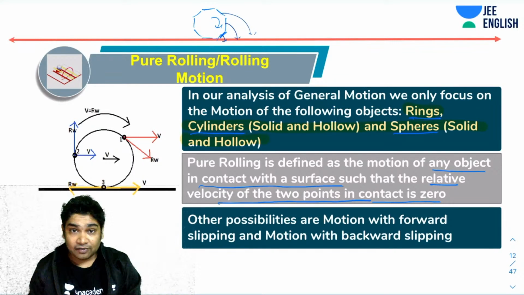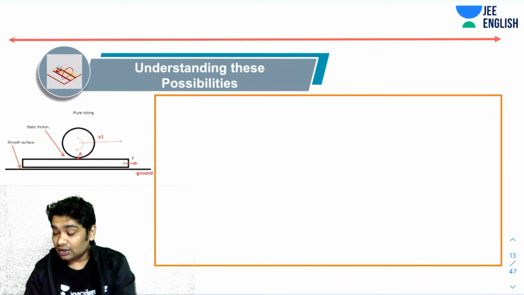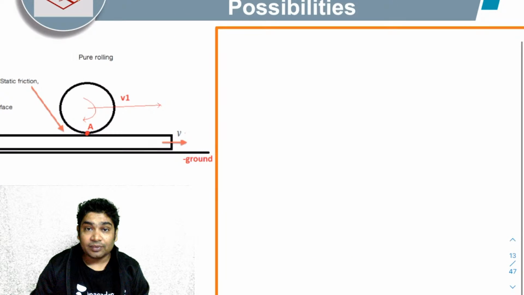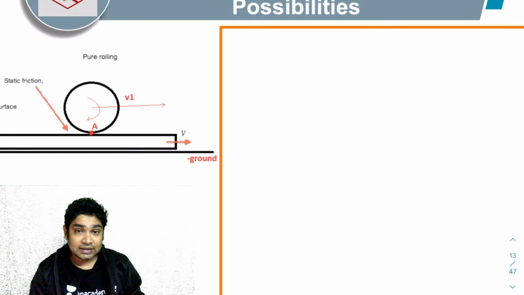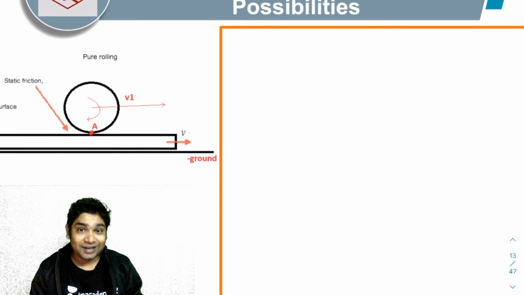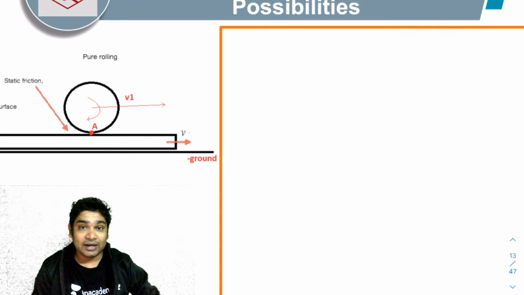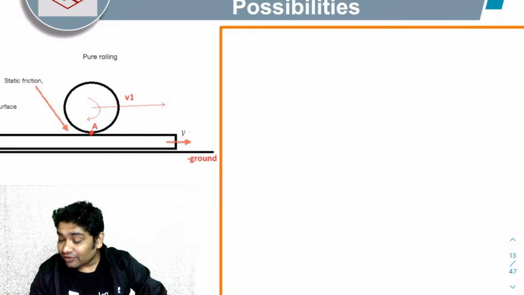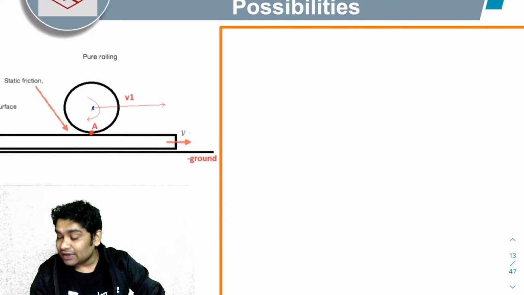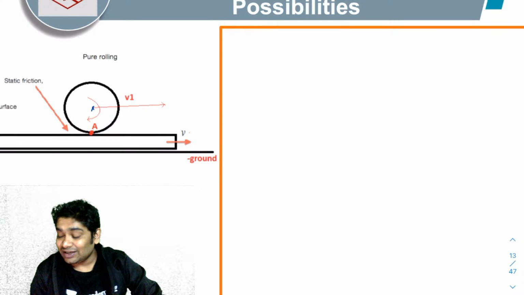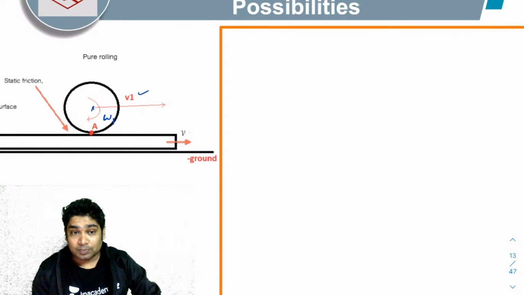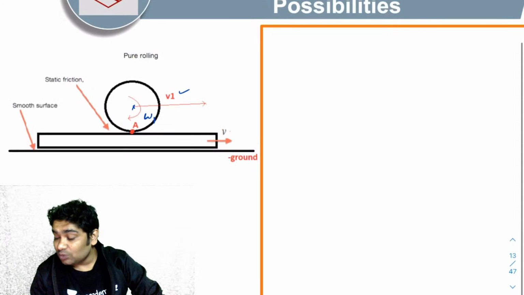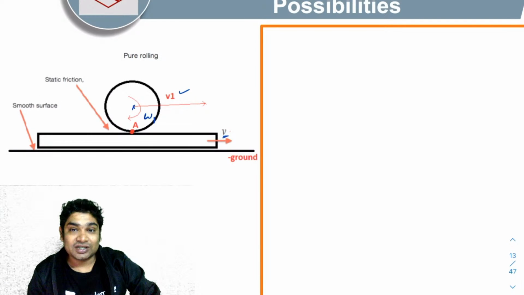Let's take up an example where this body, which may be a cylinder, a sphere or a ring, has this side view. Imagine a uniform object whose center of mass is moving with some velocity v1 and which is rotating with some angular velocity omega 1. It is kept on a plank, and that plank is moving with respect to the ground with some velocity v.